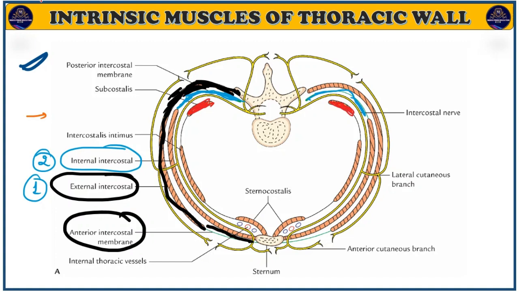After that there is the intercostalis intimi. Intercostalis intimus or intimi, both are the same. Intimus is singular, intimi is plural. So intercostalis intimus, you can see here. And sternocostalis, this muscle attaches to the sternum here, so it is known as sternocostalis. So this is all about the internal intercostal muscle.